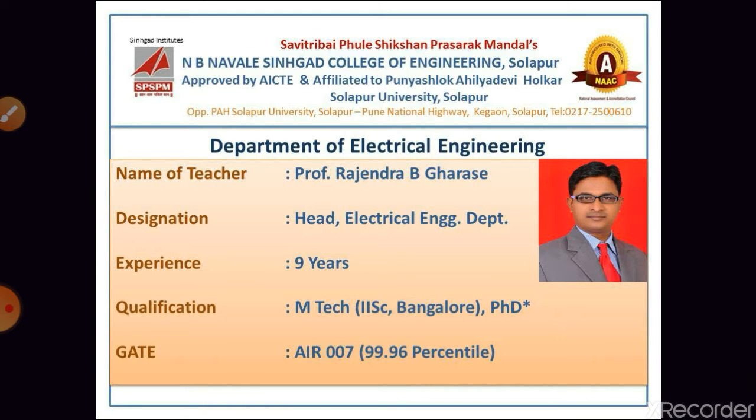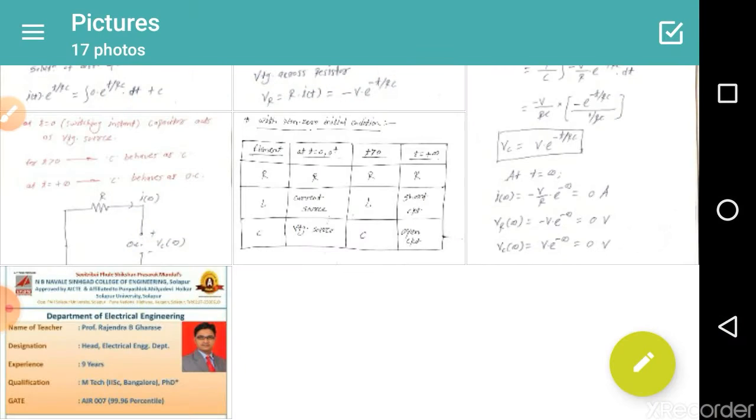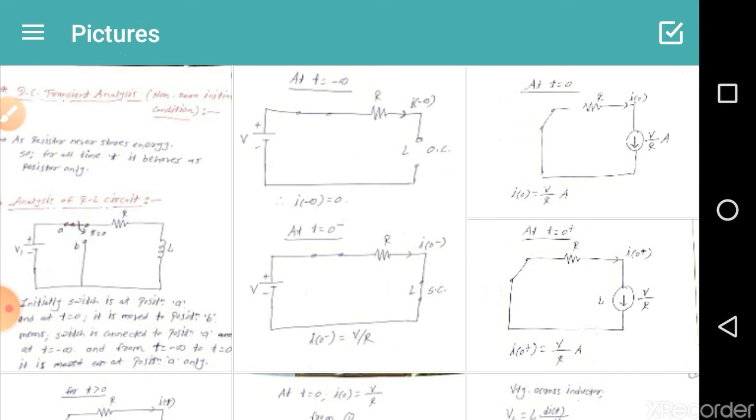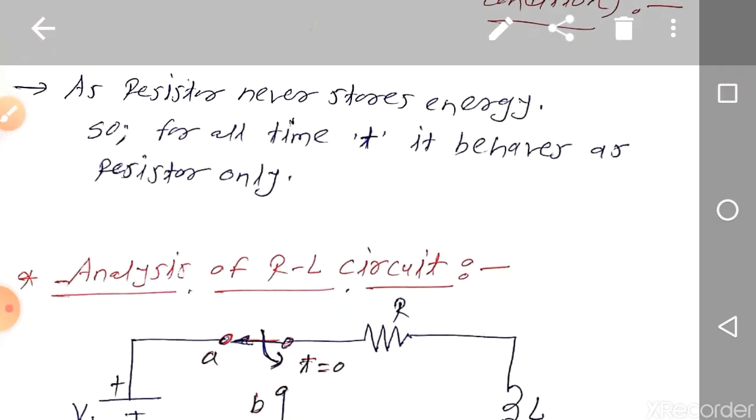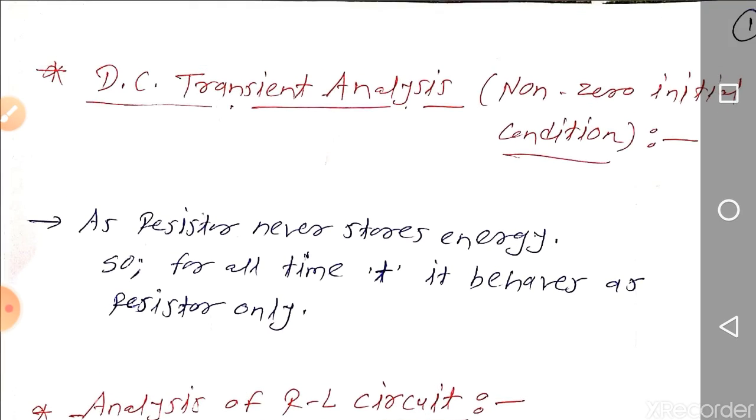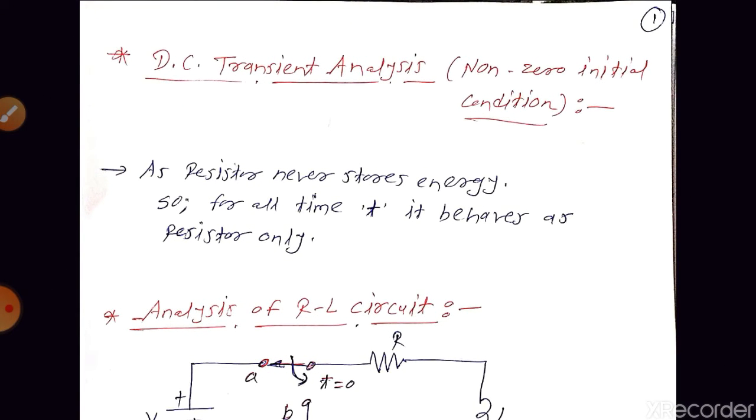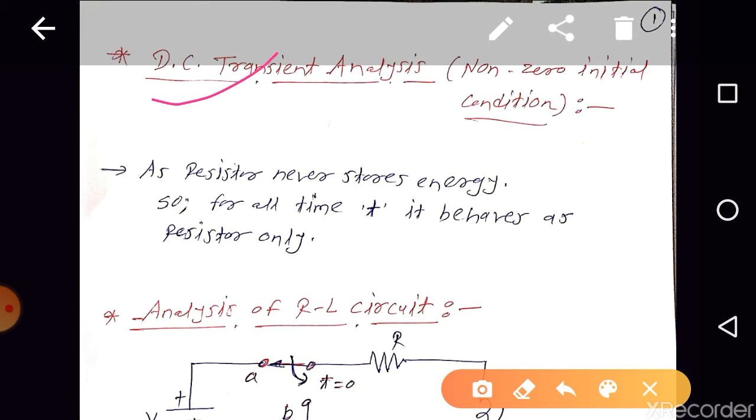Okay, so today we are going to discuss the DC transient analysis for the non-zero initial condition case. In my last video we discussed the zero initial condition. Here it is a non-zero initial condition.